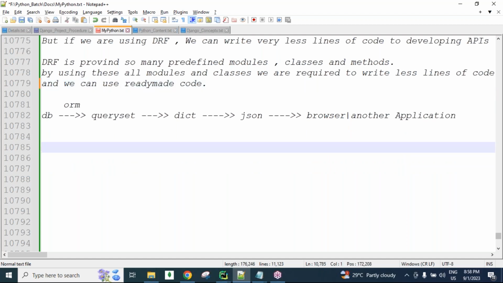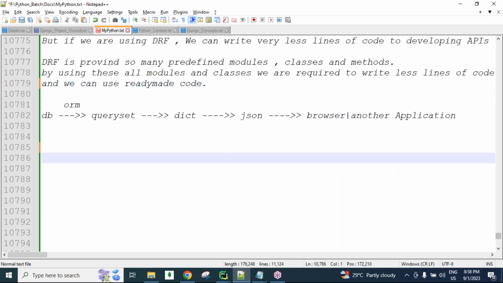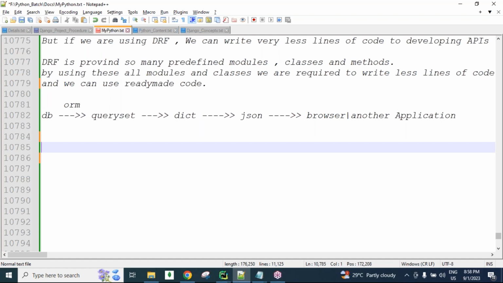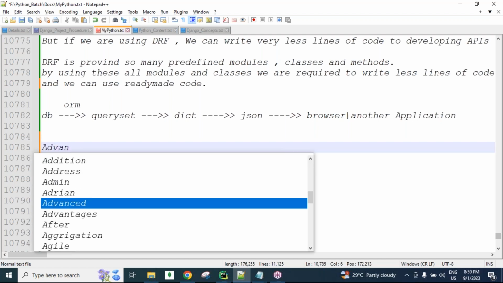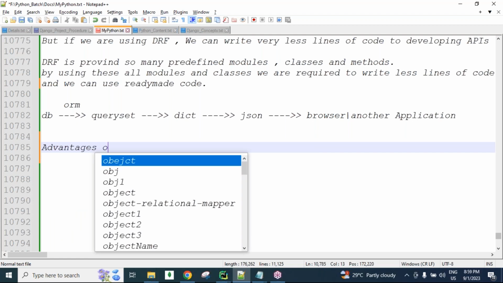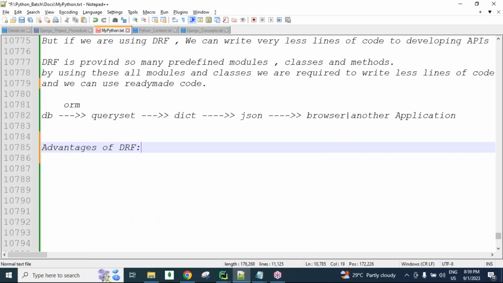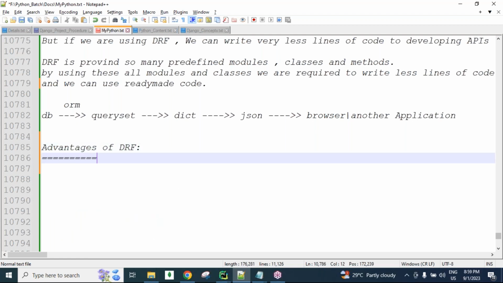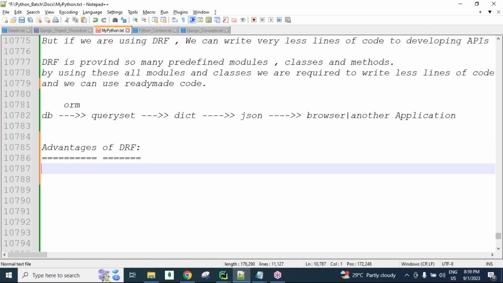Okay. Now here, if we are using Django REST framework to develop our APIs, guys, we have so many advantages. Advantages of Django REST framework.